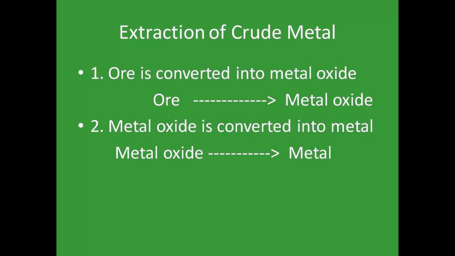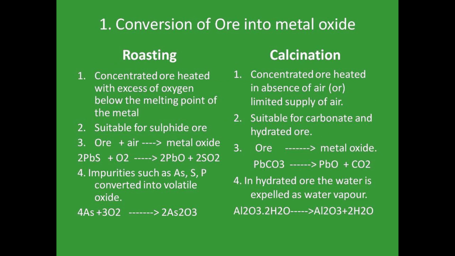In the extraction of crude metal, there are two processes. First of all, the ore is converted into metal oxide, that is the first process. The converted metal oxide is again converted into metal, that is the second process. So, extraction of crude metal contains two processes. The conversion of ore into metal oxide consists of two processes: one is roasting, another one is calcination.